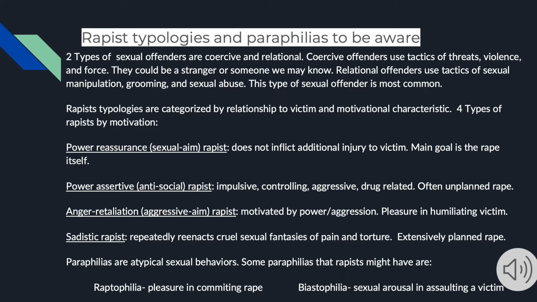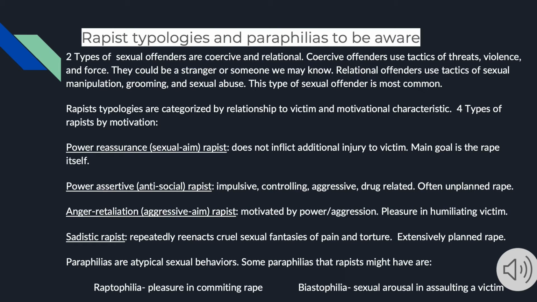Rapist typologies are categorized by relationship to the victim and motivational characteristics. Four types of rapists by motivation are, first, power reassurance. This can also be called sexual aimed rapist. It does not inflict additional injury to the victim. The main goal is the rape itself.